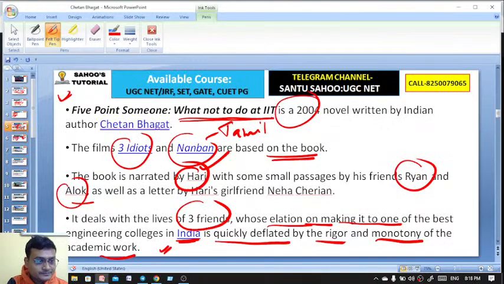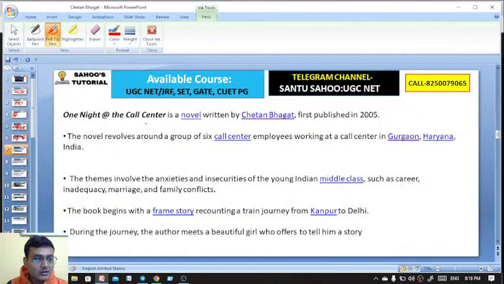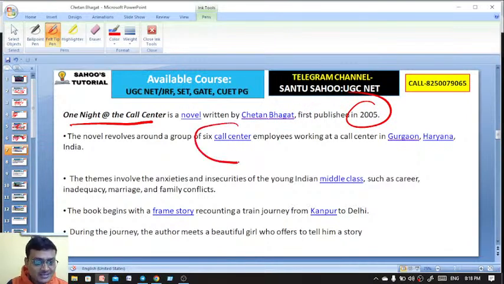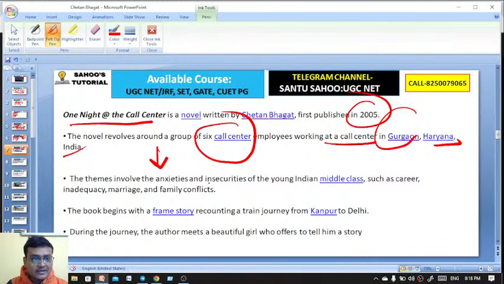Chalo. Here the second important novel, One Night at the Call Center, is a novel by Chetan Bhagat published in the year 2005. This novel revolves around a group of 6 call center employees working at a call center in Gurgaon, Haryana, India. The themes of this novel are that middle class youth feel insecurity, such as career insecurity, inadequacy, marriage, and family conflicts. These are the conflicts that can be found in that novel.